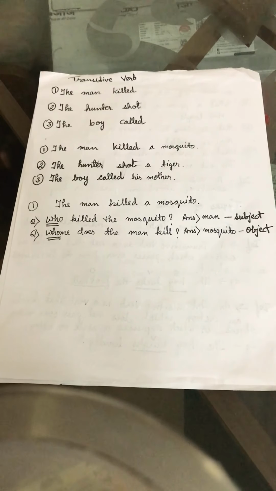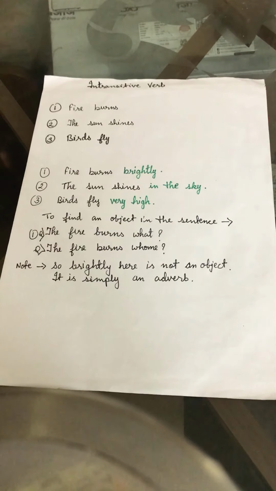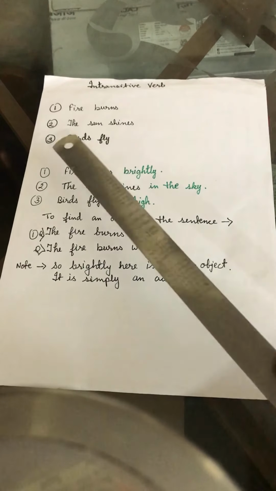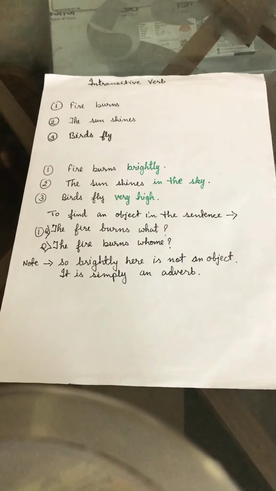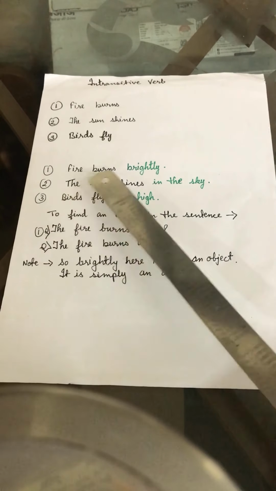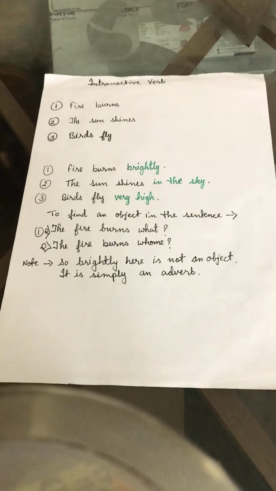Now, what are intransitive verbs? We can say transitive verbs are verbs that need an object. So what are intransitive verbs? Let us see. Again, we'll take a few examples like fire burns, the sun shines, the bird flies. So we can say the verbs burn, shine and fly do not need anything else to add meaning to them. They are complete.